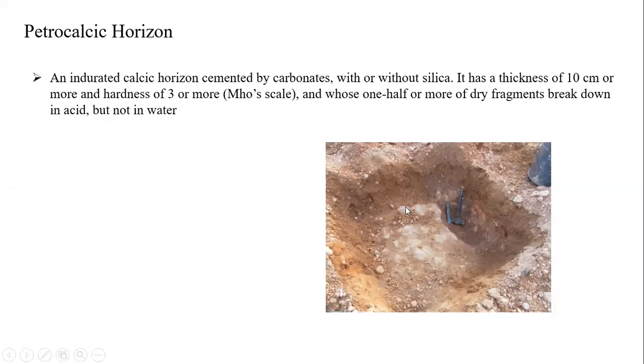Naturally, these whitish fragments break down only with acids, not with water. Its thickness will be around 10 centimeters or more. It is completely indurated with calcium origin, cemented by the carbonates with or without silica. Sometimes there may be silica, or there may not be. That is the difference between calcic and petrocalcic.